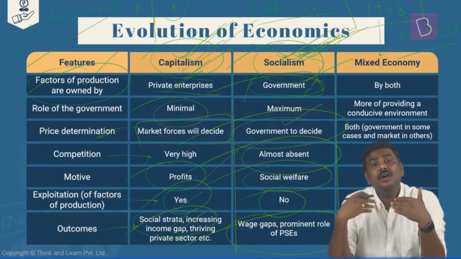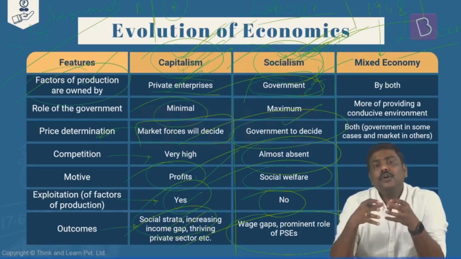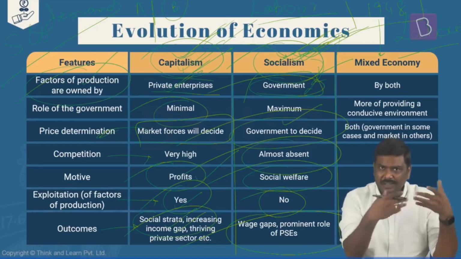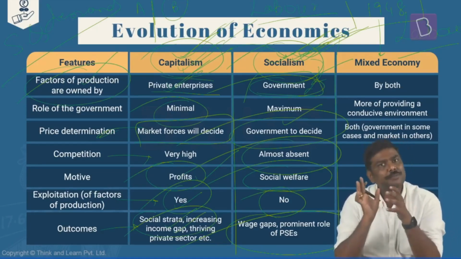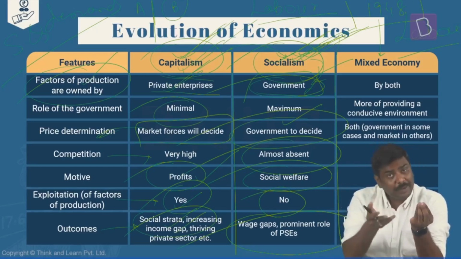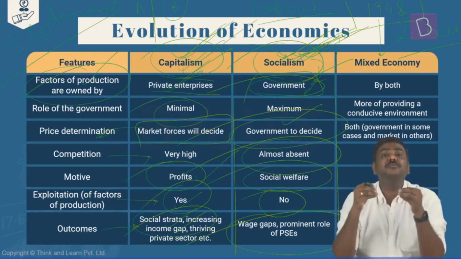Okay, India said we will follow a mixed economy model. What do you mean by mixed economy? In case of the mixed economy, what we generally say is we will have an approach wherein there is a representation of the government in the economy, and there is also private sector participation. The factors of production will not be owned only by the government, nor only by the private sector. You will have a mixture of both of them.